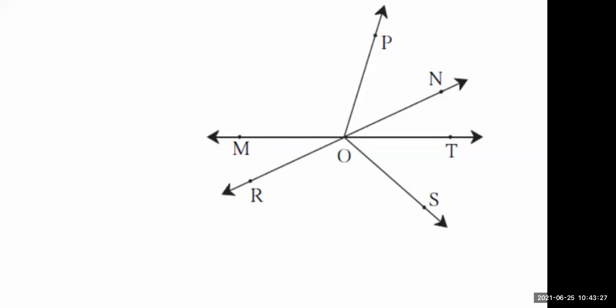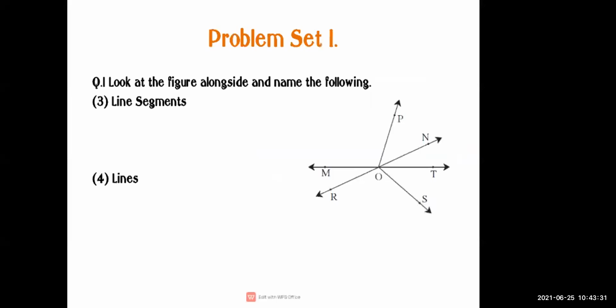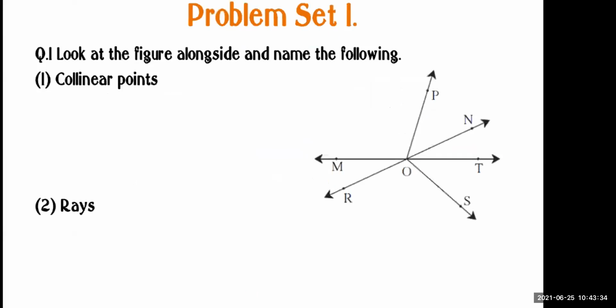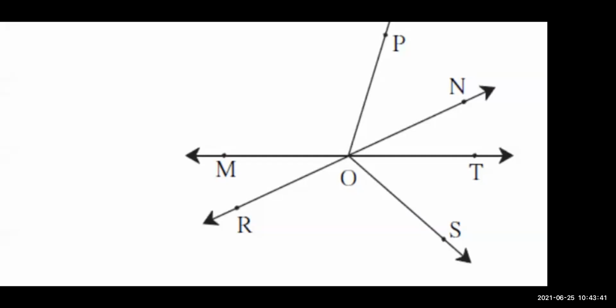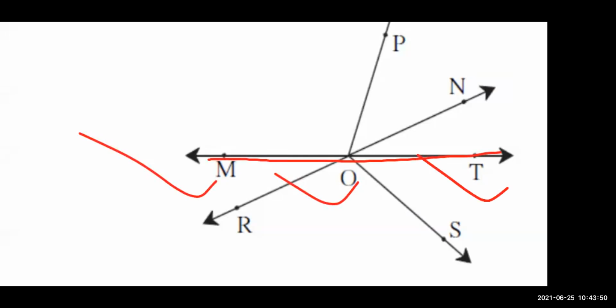Very nice. Collinear means a single straight line. Now you can see over here, this is our single straight line. इसमें कितने points हैं? M, O, T. So this is our first collinear point, that is M, O, T.